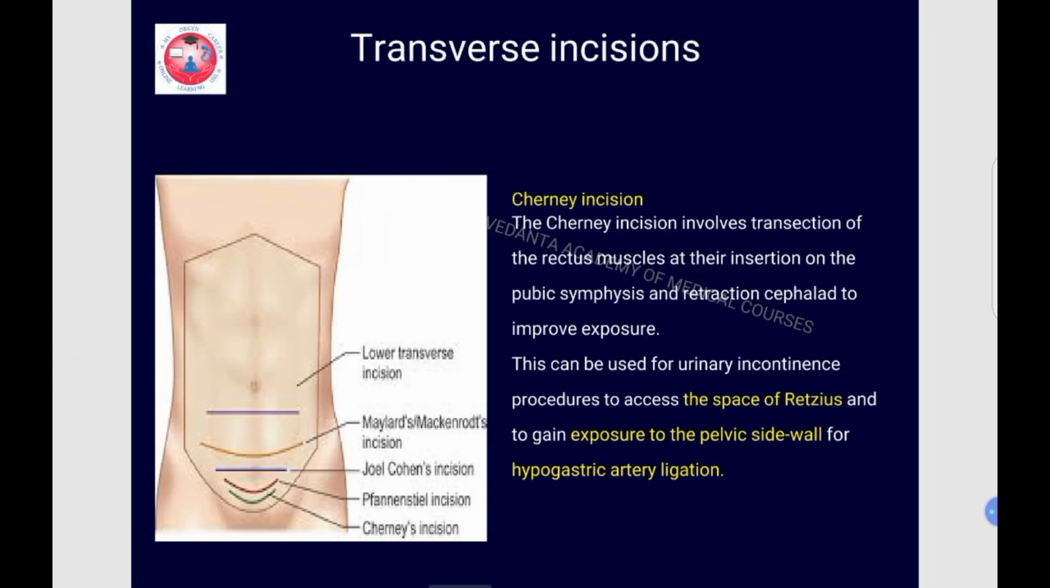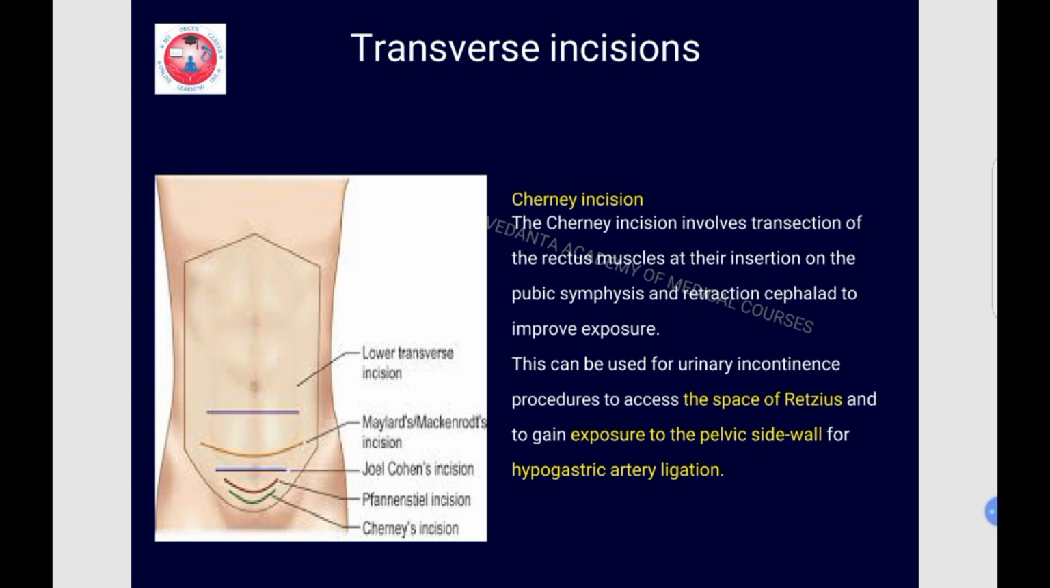Okay. Next transverse incision is a Cherney's incision. The Cherney's incision involves transection of the rectus muscle at its insertion on the pubic symphysis and retraction cephalad to improve the exposure. So in Cherney's incision, the rectus muscle is transected at the pubic symphysis and it is retracted cephalad. This incision is primarily used for urinary incontinence procedures to access the space of Retzius and to gain exposure to the pelvic side wall for hypogastric artery ligation.